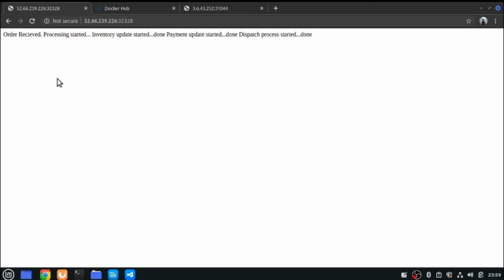I think the deployment was going on internally. So now see, I've called my order service. Internally the order service is calling inventory, then payment, and then dispatch. I have consumed those services internally, synchronously. There are multiple communication mechanisms available in microservices. You can use a queuing mechanism, you can use asynchronous calls, other asynchronous mechanisms, right? I'll come up with a separate video for this microservices communication mechanism, but it's up to you how you want to consume services based on your business requirement.